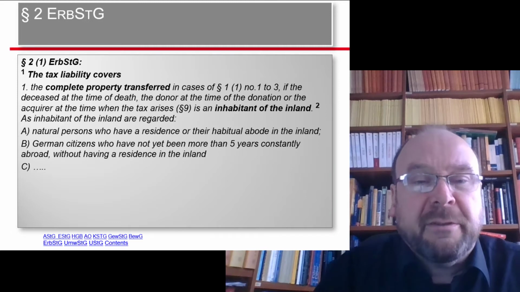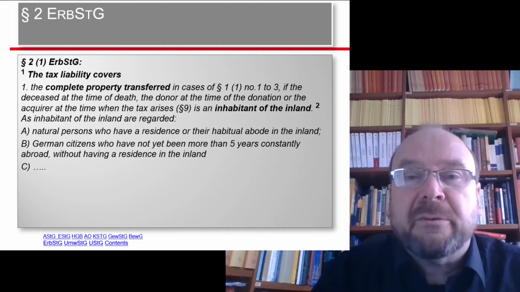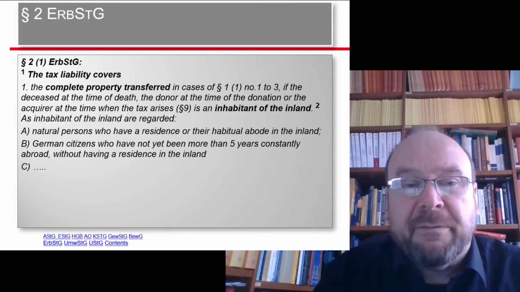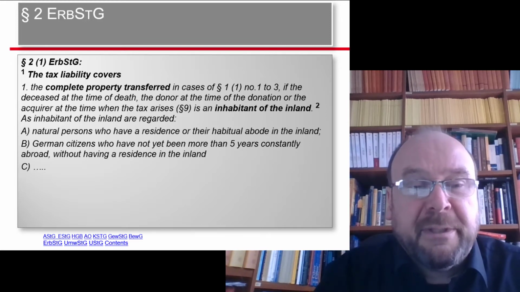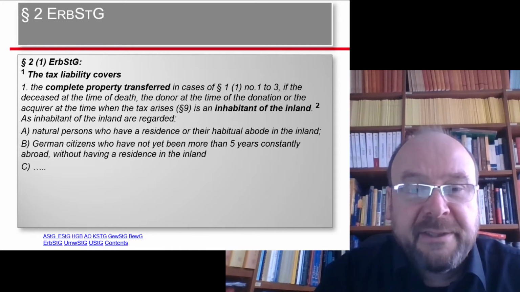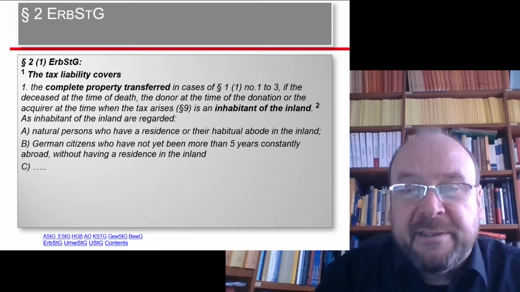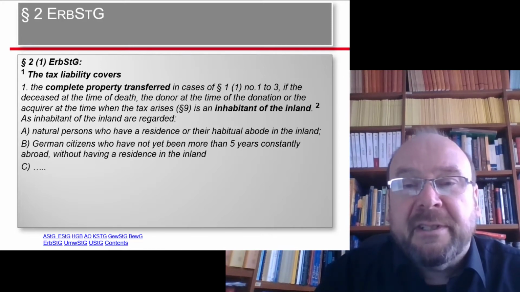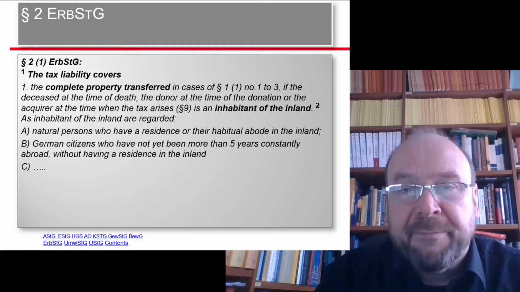Now, tax liability was described, as you remember, in paragraph 2 of the German Inheritance Tax Act, and here we can read: the tax liability covers the complete property transferred in cases of 1.1 number 1 to 3, so in our case, if the deceased at the time of death was an inhabitant of the inland.